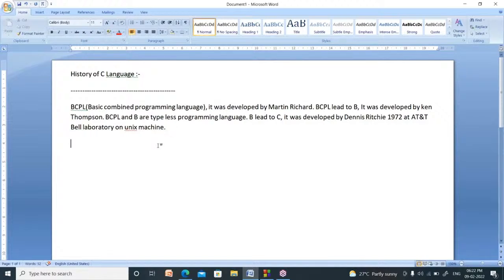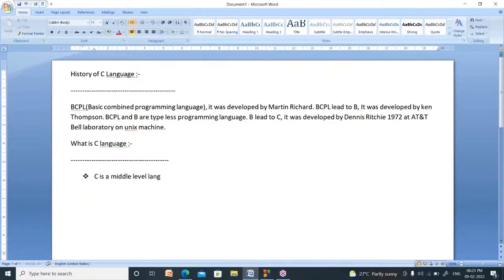Now, what is C language? What do you know about C language? C is a middle level language.